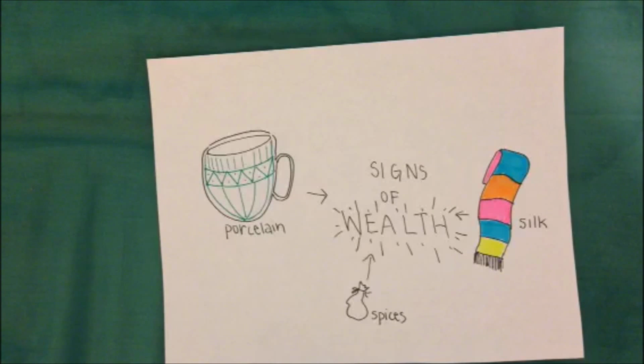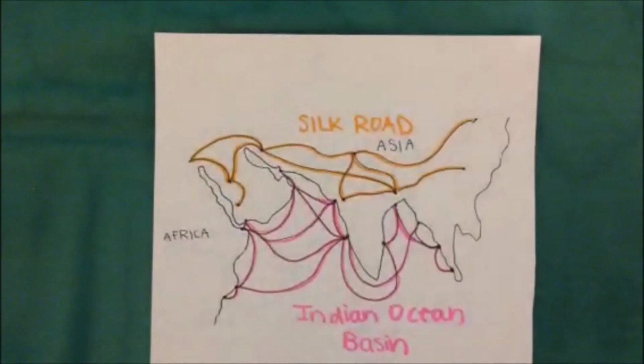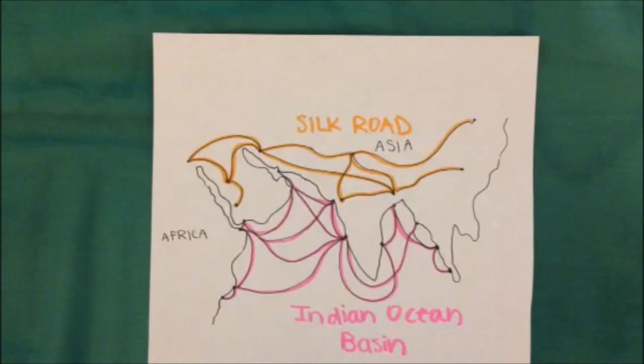These types of luxury goods, along with spices found in the area, were in demand throughout most of the Eastern Hemisphere, and merchants were able to demand high prices for them along many trade route systems. It is important to understand that these trade routes were not brand new routes, but rather an improved version of the Indian Ocean Basin route and the Silk Road that existed during the Second Periodization.